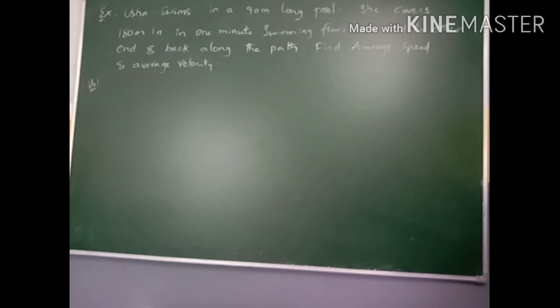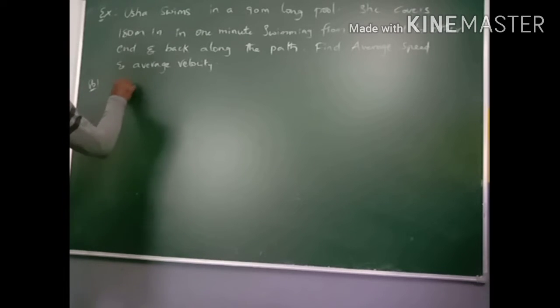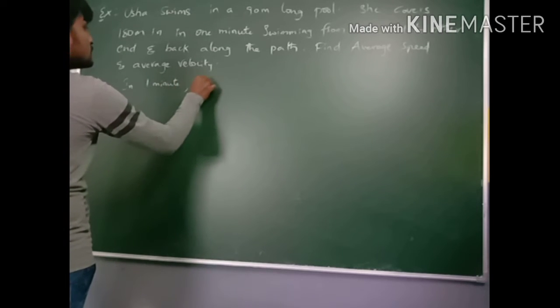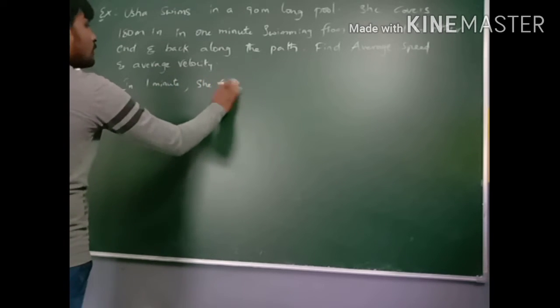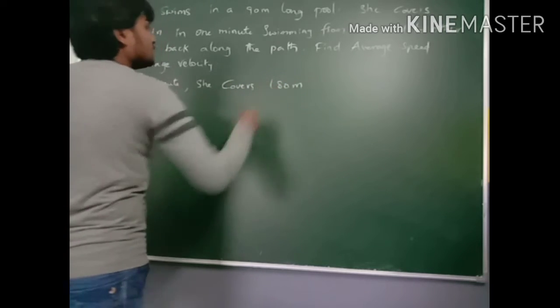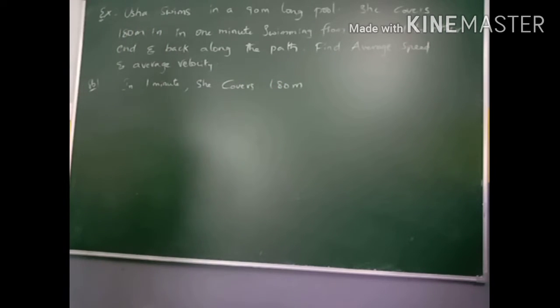The given data is the total distance in 1 minute, she covers 180 meters.